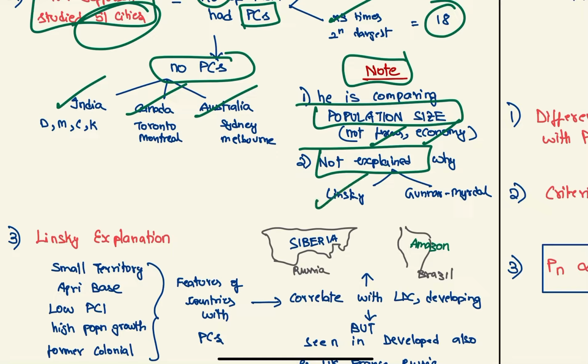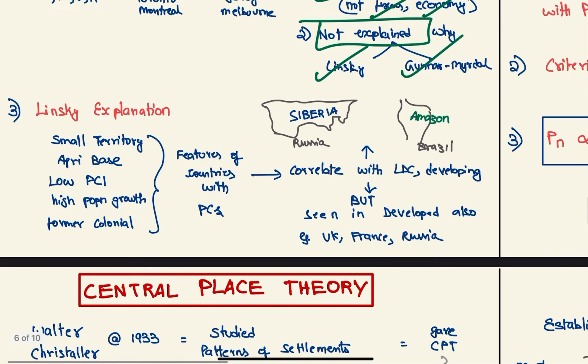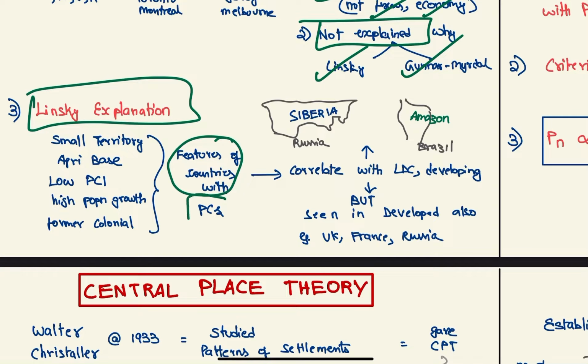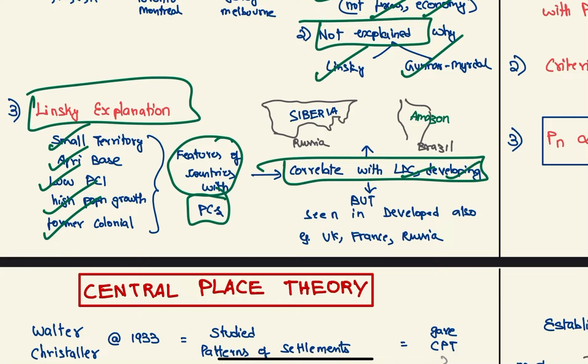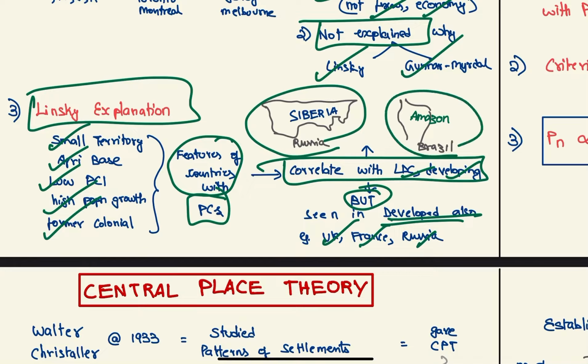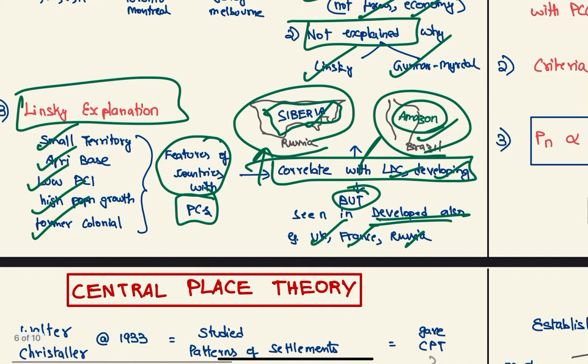This was later provided by Linsky and Gunnar Myrdal. First, let's see Linsky's explanation. According to him, the features of the country with primate cities are small territory, agricultural base, low per capita income, high population growth, and former colonial status. These correlate with the least developed and developing countries, but this primacy is also seen in developed countries like UK, France, and Russia. To explain Russia and Brazil, we can say that because most of Russia, like Siberia, is not habitable, and the Amazon in Brazil is not habitable, they have the primacy.